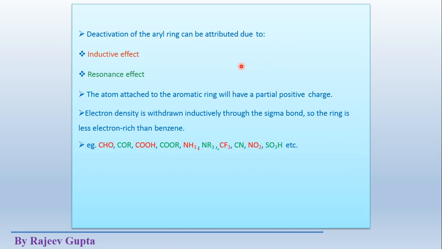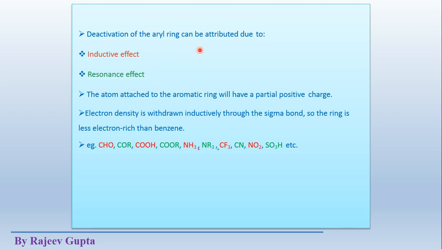So how do these electron withdrawing groups deactivate the aryl ring or benzene ring or aromatic ring? This happens due to inductive effect and resonance effect. The effects are the same, but the sign is different.